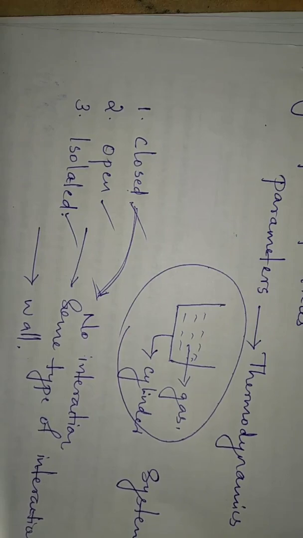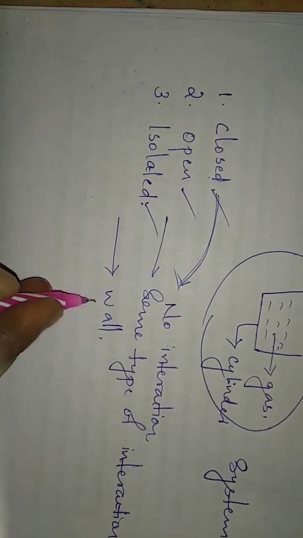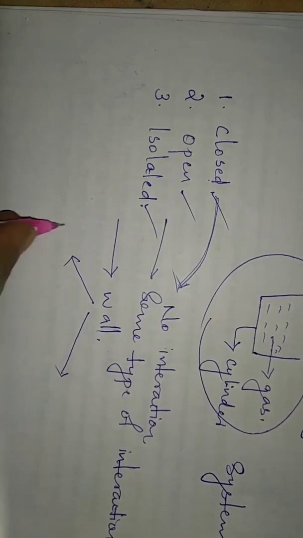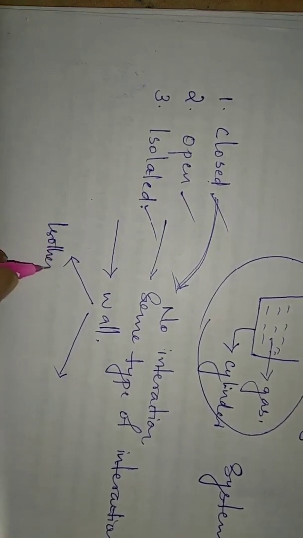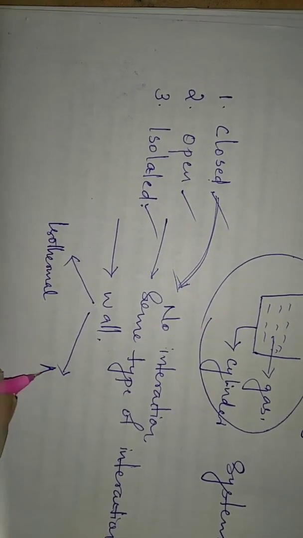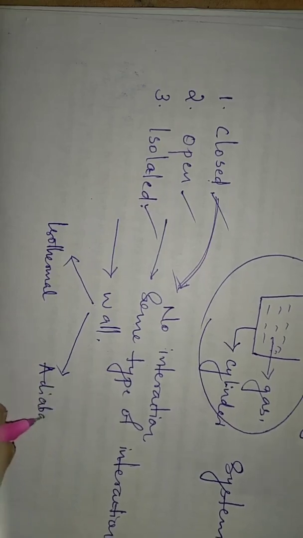The wall is of two types: an isothermal wall and an adiabatic wall.